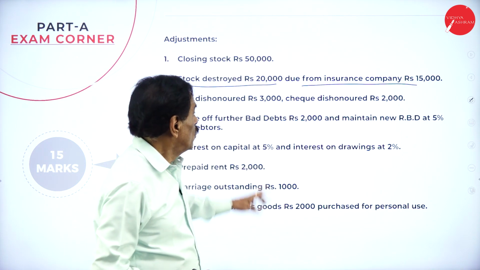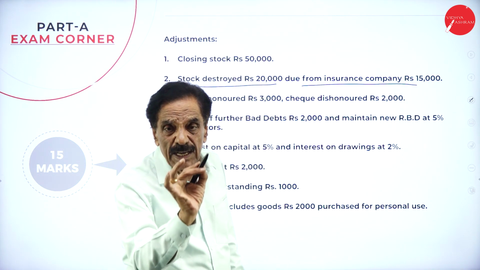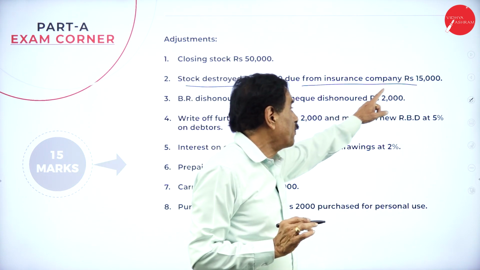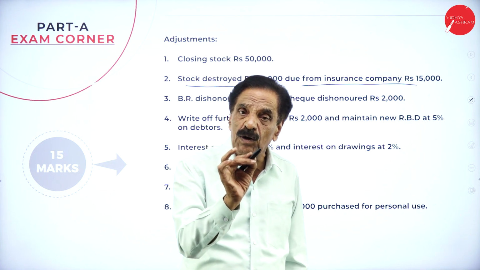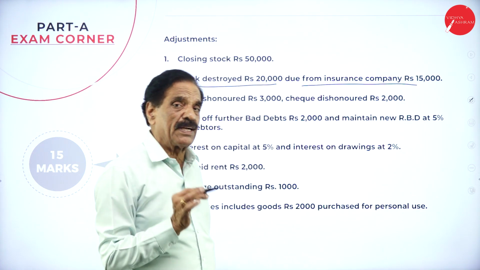How will it come? 20,000, trading account, credit side. Due from insurance company, asset side of the balance sheet. Difference 5,000, profit and loss account, debit side.